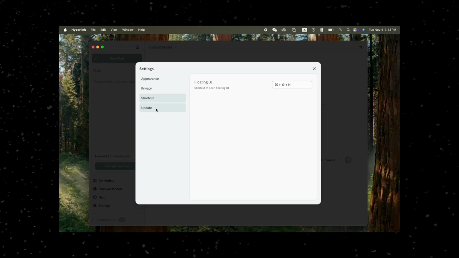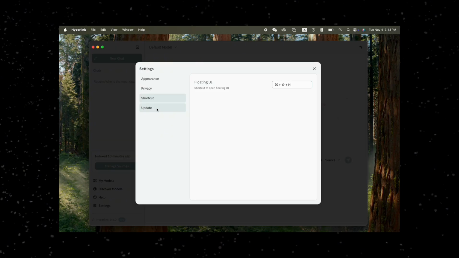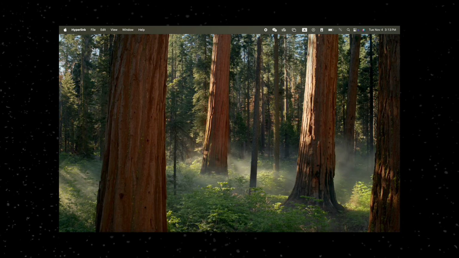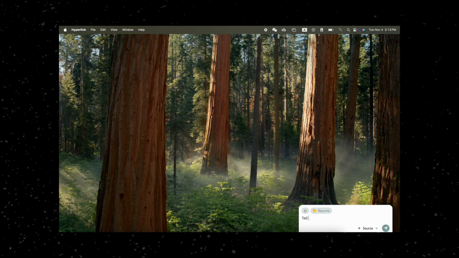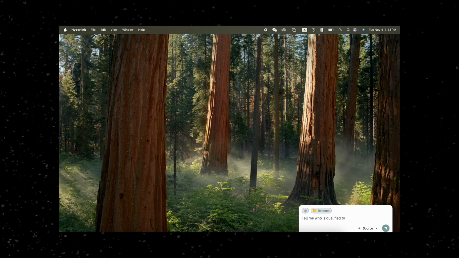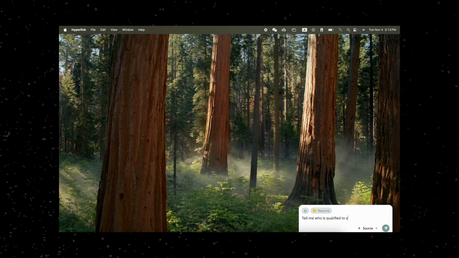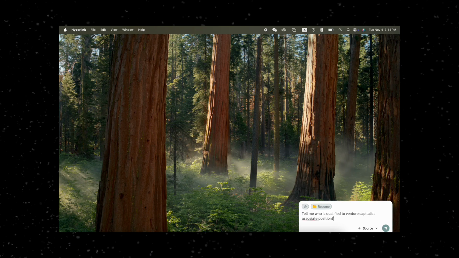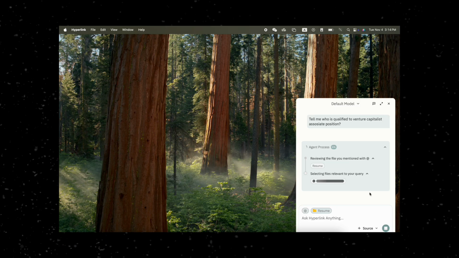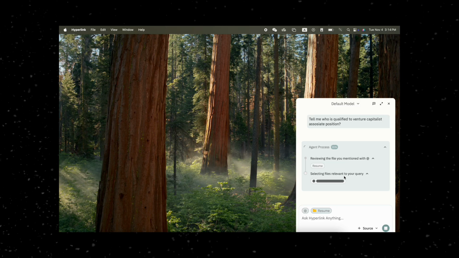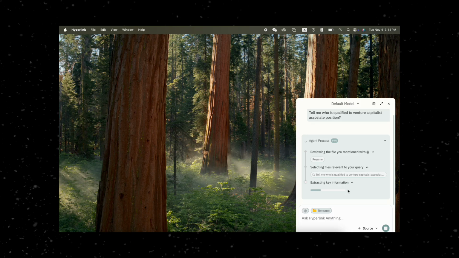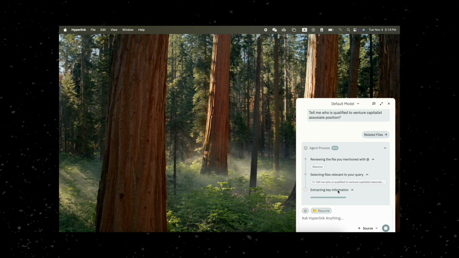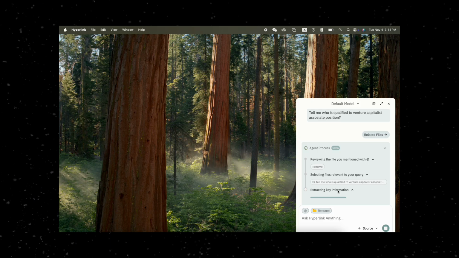In terms of daily workflow, you're not always going to have this window open. So Hyperlink has a keyboard shortcut feature. You can call it up while you're working on a Word document or PowerPoint. Let me demonstrate. I can search for what makes a qualified venture capitalist associate for this specific position while I'm working on my main task. It does the work in the background, searching and finding insights, while I focus on the important things, checking answers, asking follow-up questions, and cross-referencing results. If I need to dig deeper, I can always open the full desktop version to check more details.